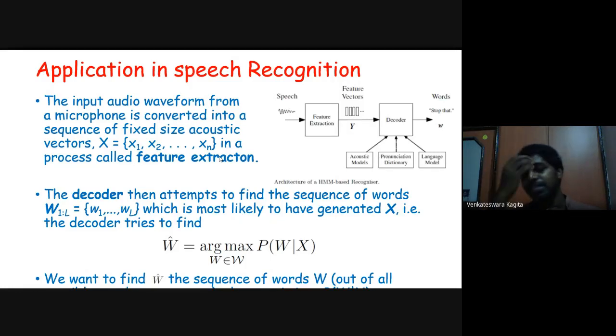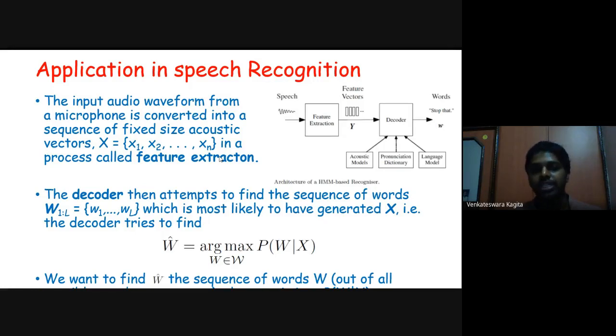So we have the observation sequence, that is x1 to xn, and the decoder then attempts to find the sequence of words, that is w1 to wl, which is most likely to have generated x. So what we are interested in is generating a sequence of words from the speech. What would be the most probable sequence of words, given the observations?